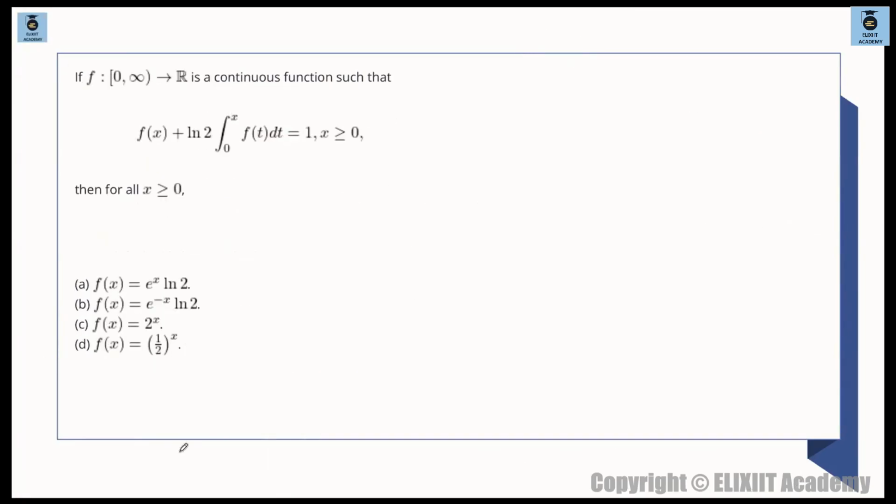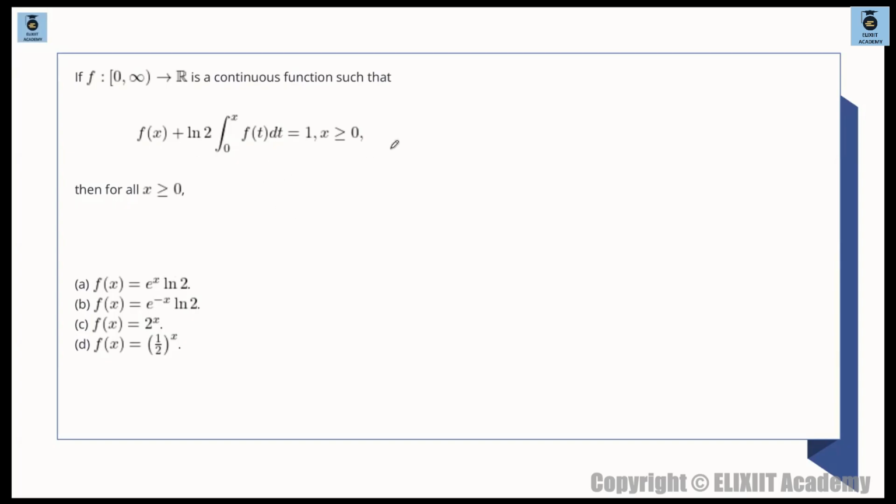Again, one easy question. So we have f such that 0 to infinity goes to R. We have a continuous function such that some relation is given, and then for all x greater than or equal to 0, we have to search for fx basically. We have to solve for fx, right? So what I do first is differentiate this thing, because you need fx.